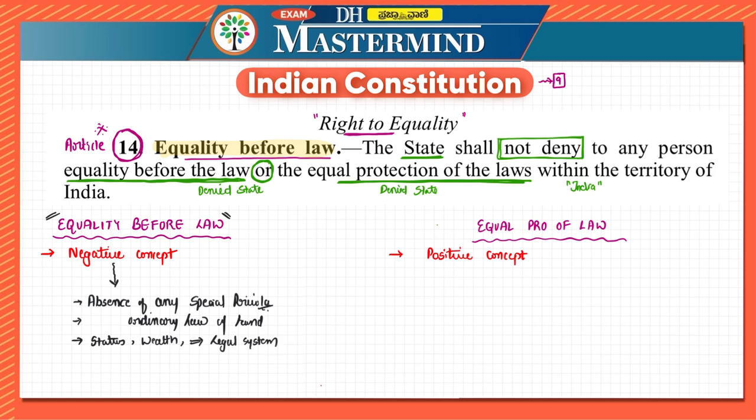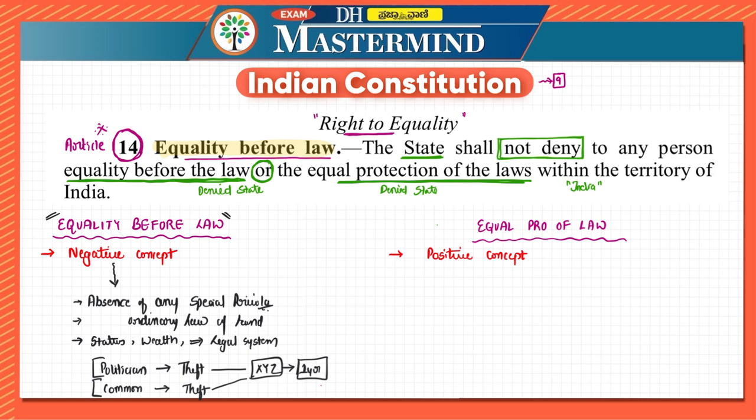So according to this concept, if let's say there is a politician who has committed theft of XYZ, then there is a punishment of, let's say, 1 year for this. And there is a common man. That person also commits the theft of the similar thing. Then they have to be given 1 year punishment only. So that is how they are treated equally.